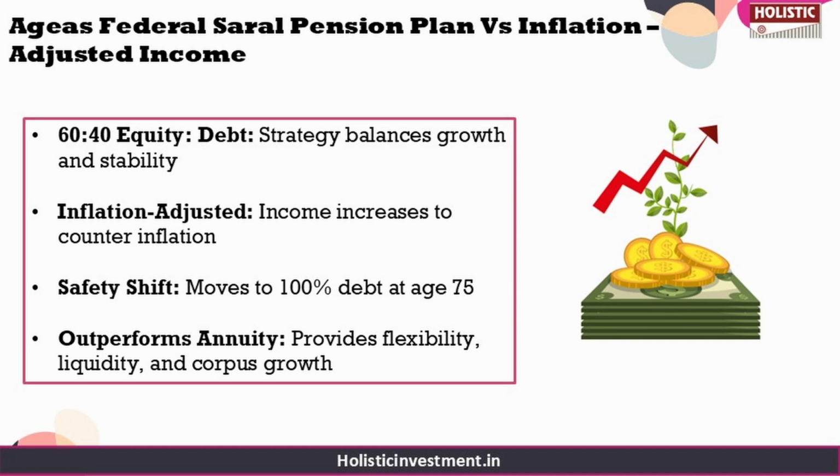At age 75, the entire equity portion is shifted to debt for greater safety and stability. So even after this transition, the investment corpus remains intact till age 85 with a balance of nearly 20 lakhs. So this is double the purchase price of the Saral pension plan. Your 60:40 asset allocation and age-based shift to debt are merely for example purpose and can be adjusted depending on individual risk tolerance. So a diversified strategy not only provides you with inflation adjusted income but also preserves and grows your corpus and even ends up outperforming the fixed annuity structure of the Ageas policy.